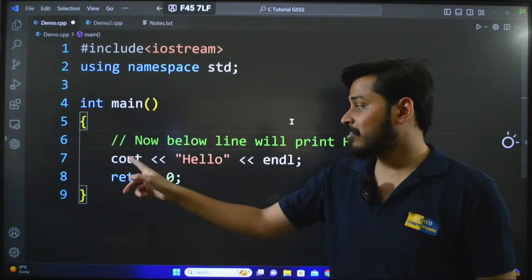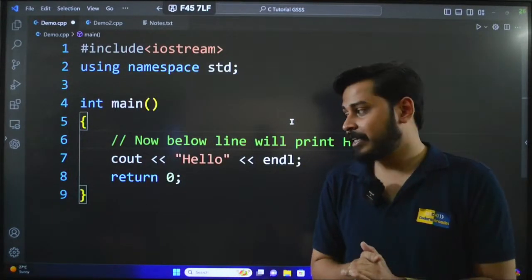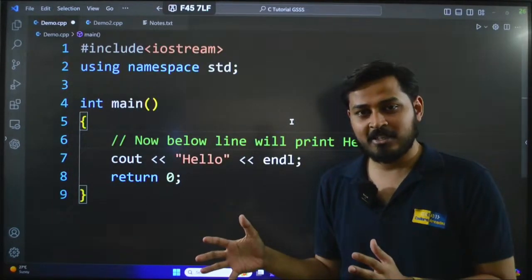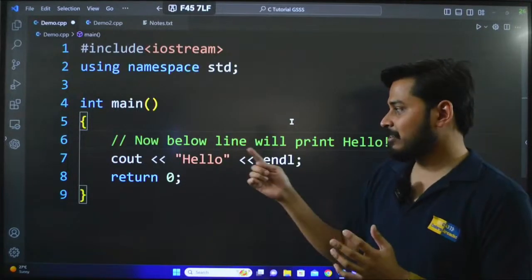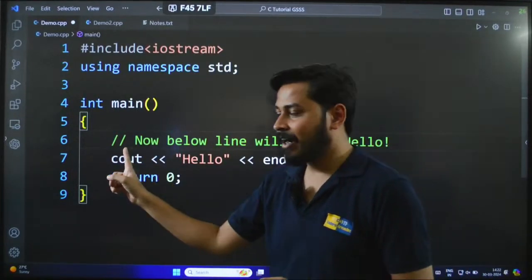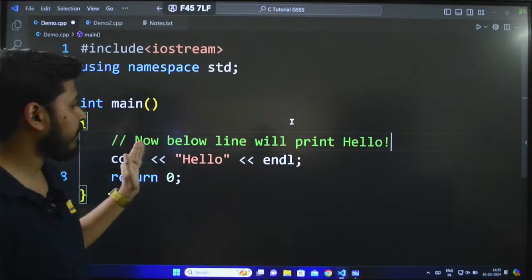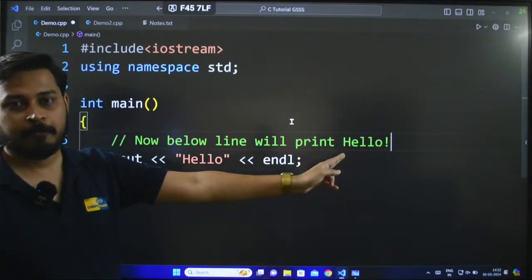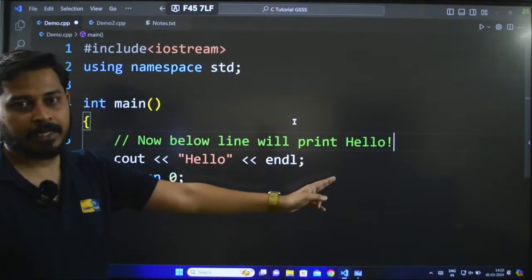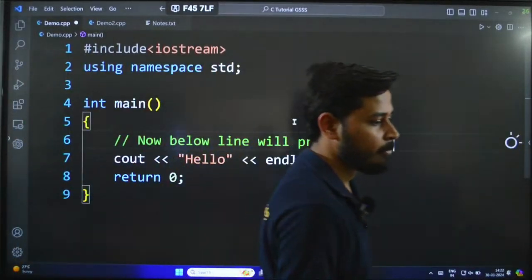We know already what this does, so we don't have to write that kind of thing. But I just wanted to show you the example of a single line comment. We initially start by writing a double forward slash, and then we write the line like this. And this is how we use single line comments. Okay, so this is your single line comments.